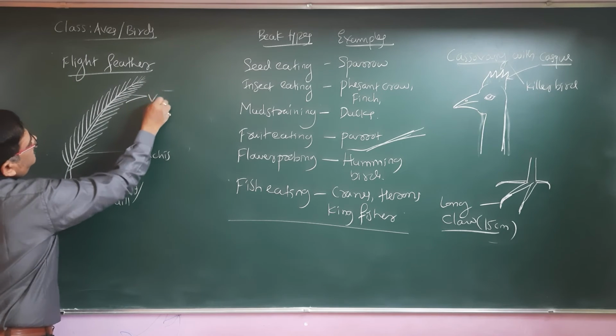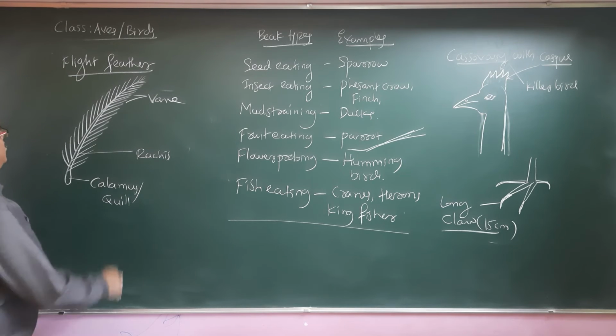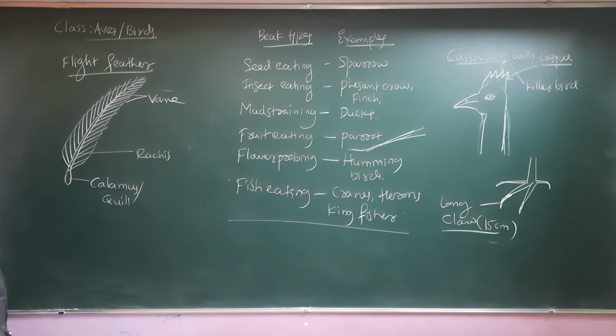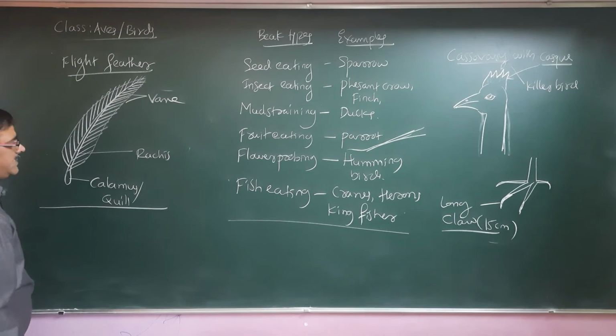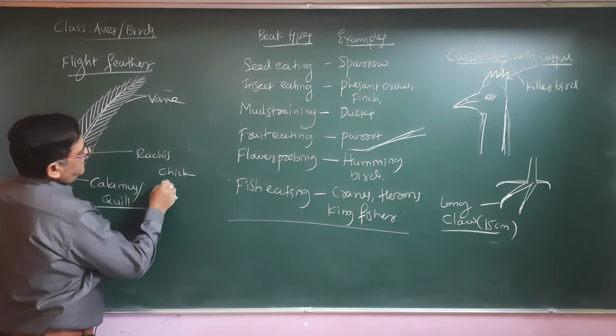So these are called vane, rachis and calamus. So this is the kind of feather that can be seen in an adult bird. But the young one, in the case of the chick, the newly hatched bird, will have down feather. So chick, down feather.